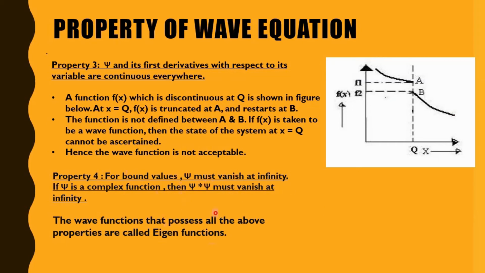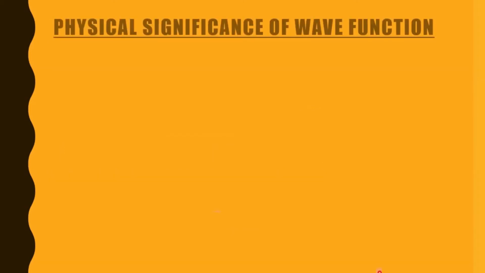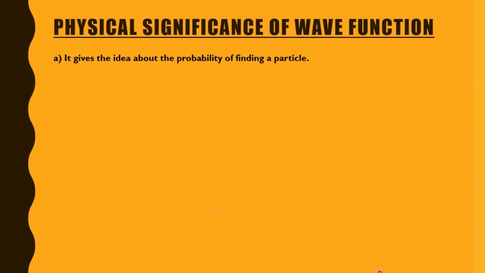Okay, which we will deal with in the next lecture in detail. Now let's move on and see the physical significance of the wave function. It gives the idea about the probability of finding a particle. That means a particle is there. Through this we can find that there is a probability that a particle exists.